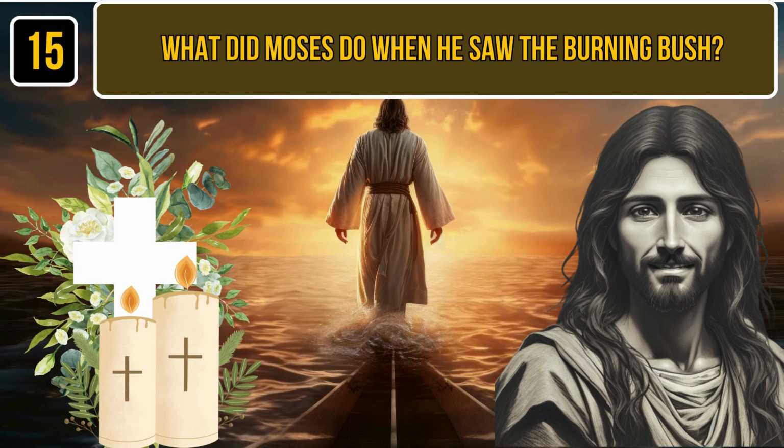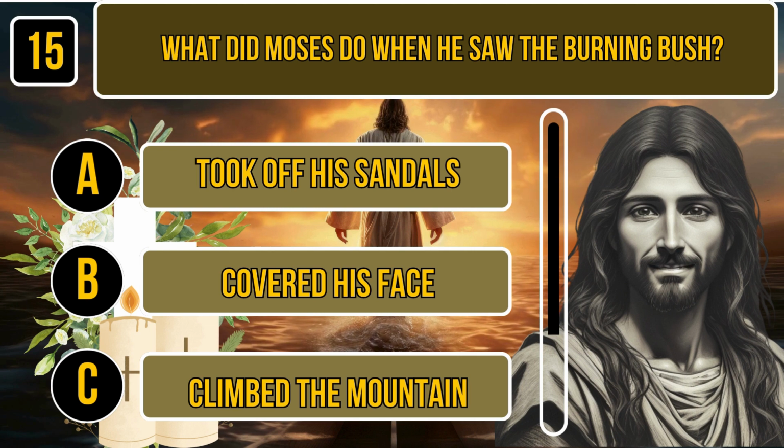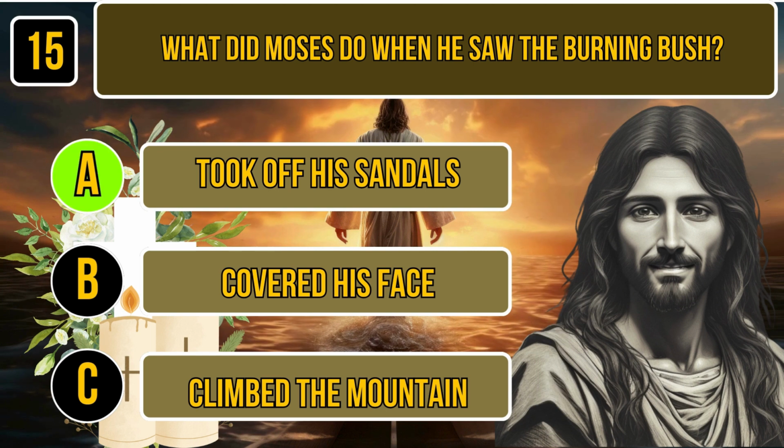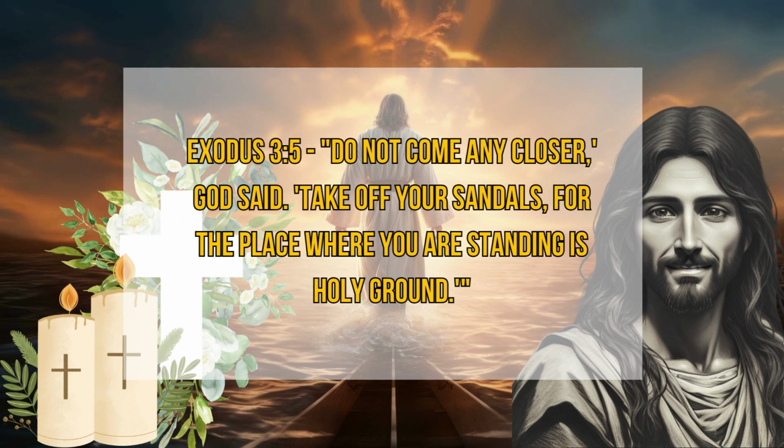Question number 15. What did Moses do when he saw the burning bush? A. Took off his sandals. B. Covered his face. C. Climbed the mountain. Time for thinking. The correct answer is took off his sandals. Exodus 3:5. Do not come any closer. God said, take off your sandals, for the place where you are standing is holy ground.